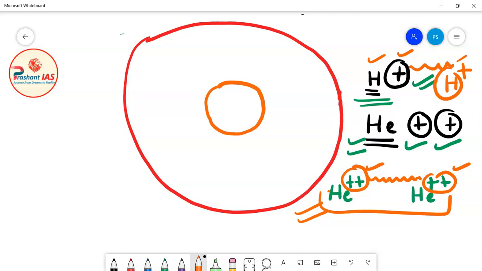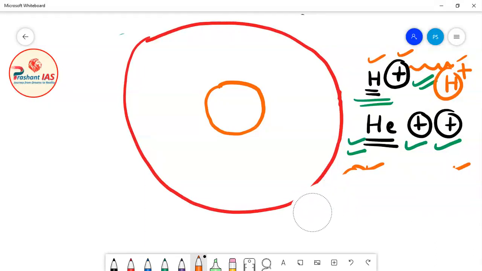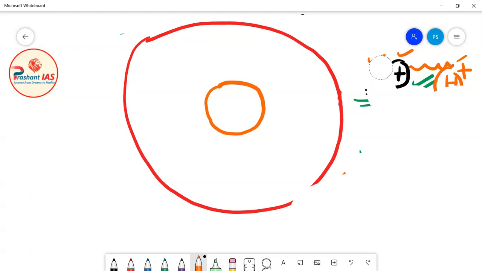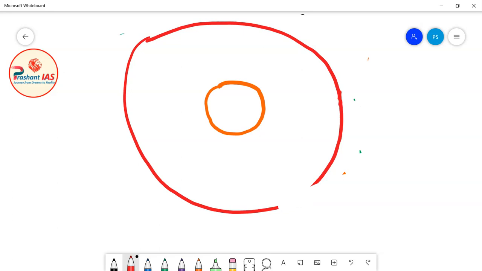Now what has happened is that the gravitational force has compressed the core, so the pressure of the core has increased. Moreover, with pressure the temperature of the core has also increased, and the temperature has become so high that it became suitable for the helium fusion reaction to take place.